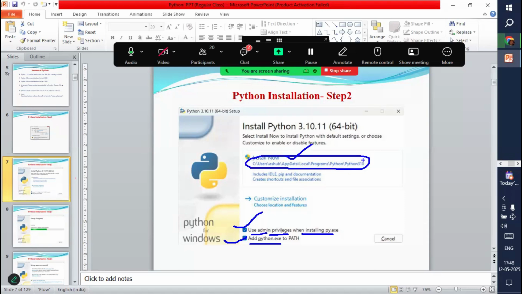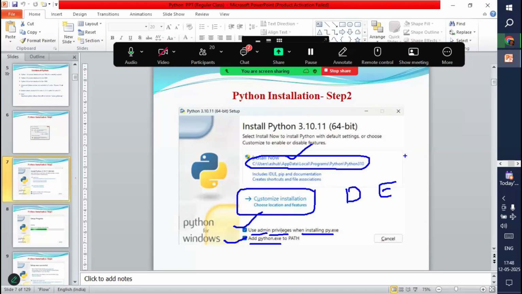In case your C drive is full, for example, in your laptop, only at that time can you choose another option. What is this? Customize installation. So that you can choose maybe D drive or E drive or any other drive. You know how to browse it, right? Once you click on this, it is going to open one dialog box. There you can choose either D drive or E drive, create your folder, and install it in that.